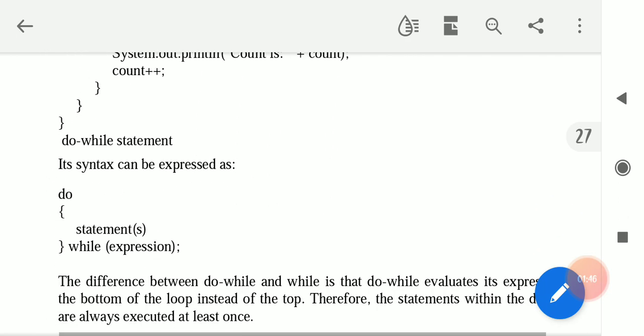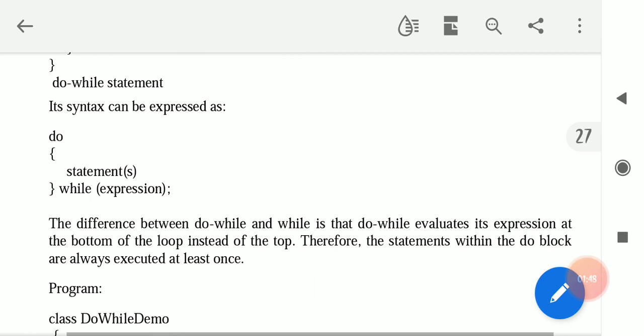The syntax can be do statement while expression. The difference between do while and while is that do while evaluates its expression at the bottom of the loop instead of the top. Therefore, the statements within the do block are always executed at least once.